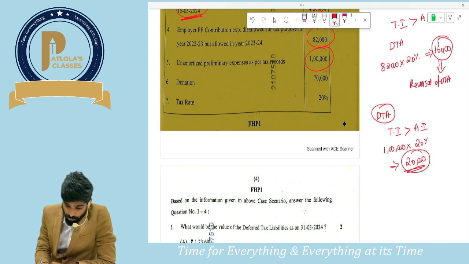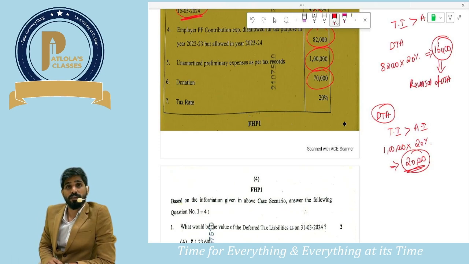And there is one more thing, that is 70,000 of donation. Guys, donation your accounts might allow, but your tax will not allow. So it is not a timing difference. Tax will not allow forever. So this is an example of permanent difference which tax is never going to allow. So we are neither going to create DTA nor DTL on permanent differences.